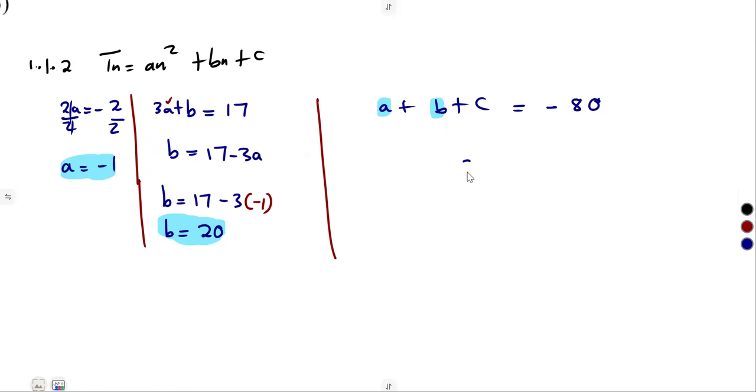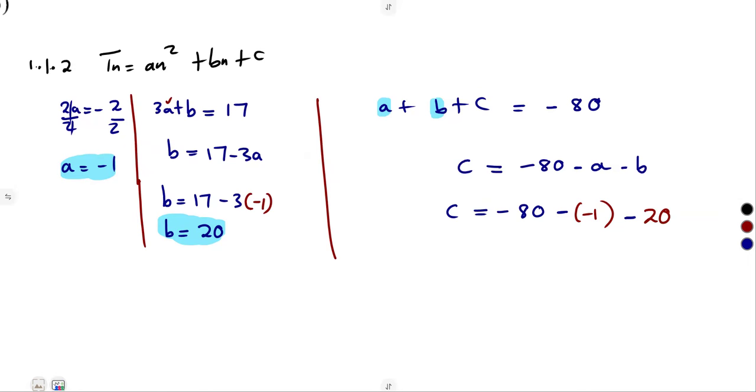That is, c is equal to minus 80. a to the other side is going to be minus a, and b to the other side is going to be minus b, so that we can simply substitute what we are given. In place of a, it is minus 1, and in place of b, that's 20.